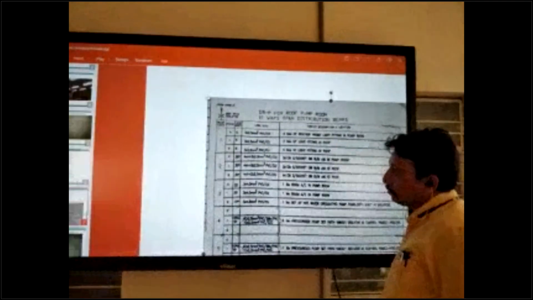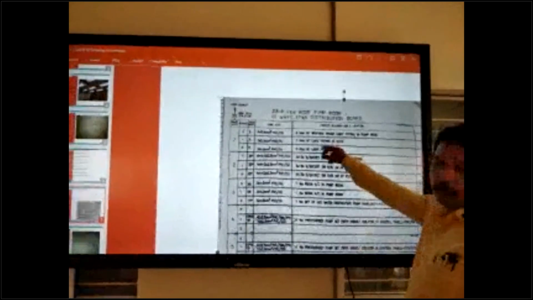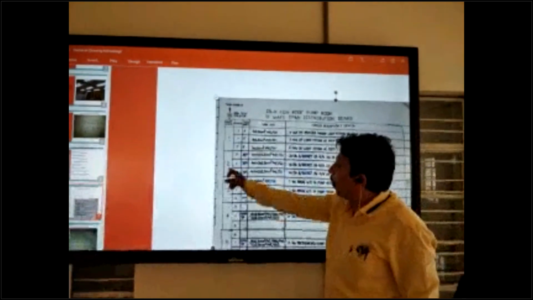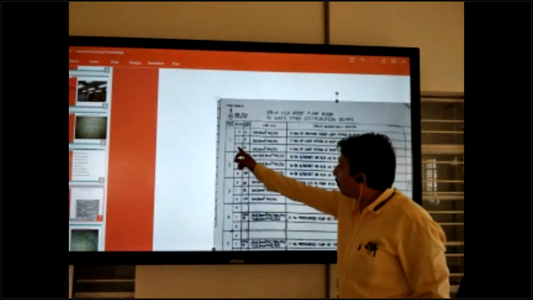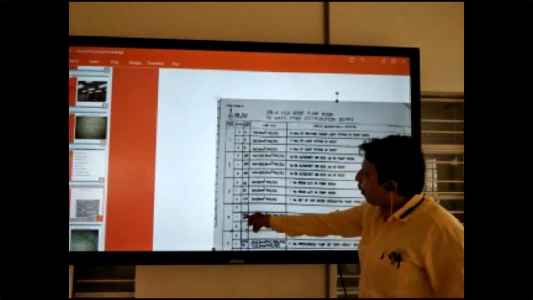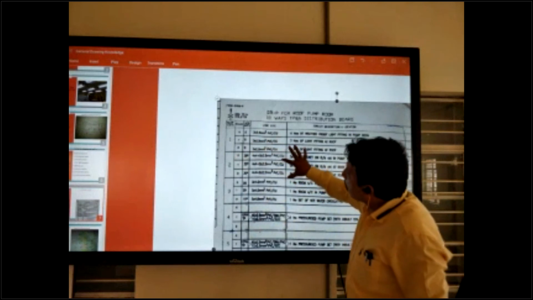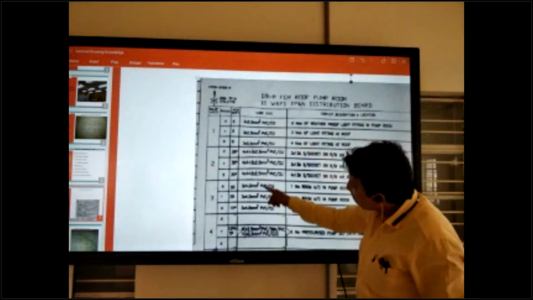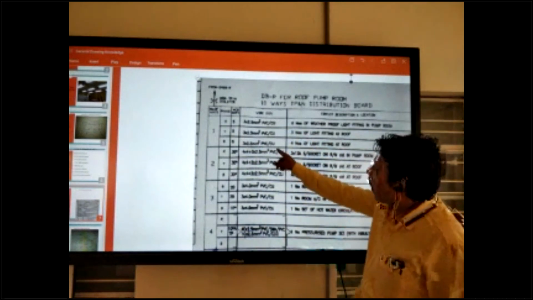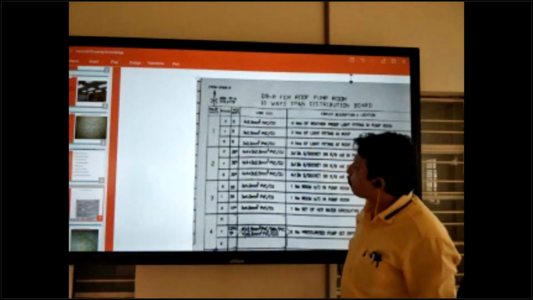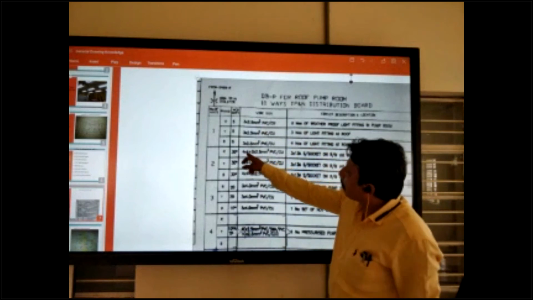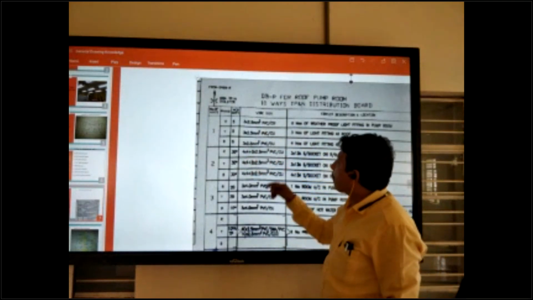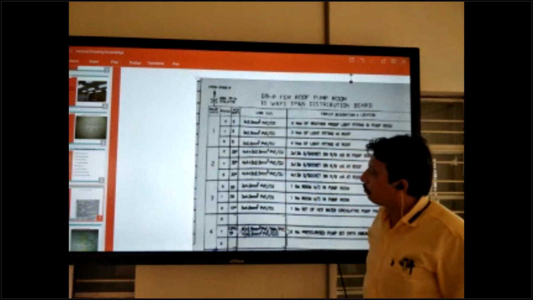So next one is, we have already completed the way, 1 way, 2 way, 3 way, 4 way, and the sequence after MCB rating. And next one is wire size. Wire size 3 into 2.5 mm square. Next one is 4 into 4 plus 2 into 2.5 mm square PVC.